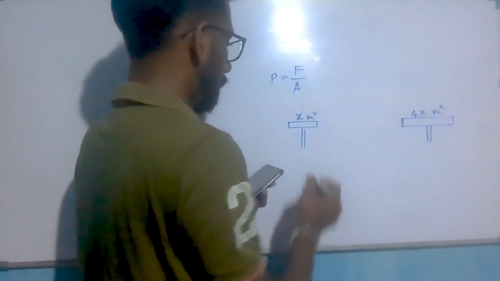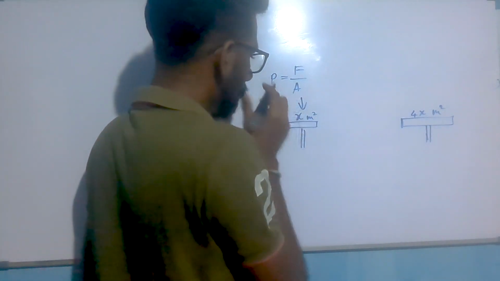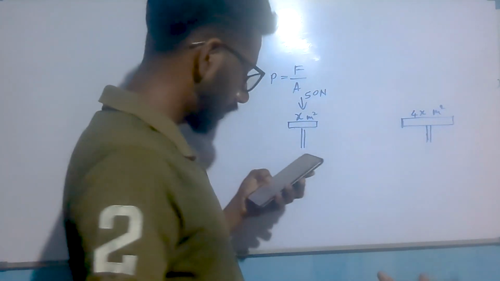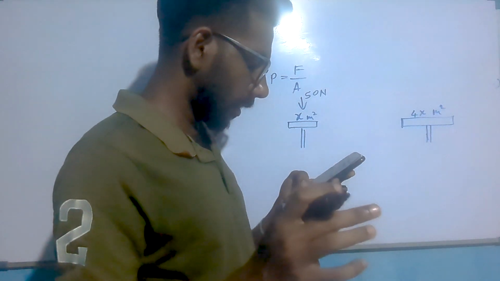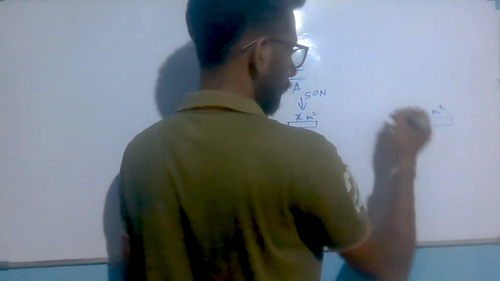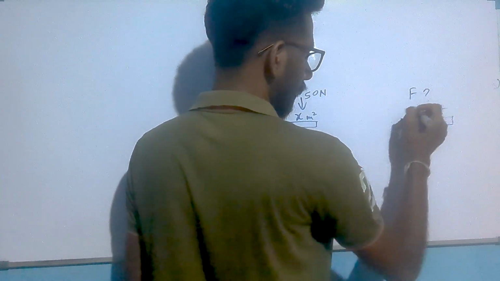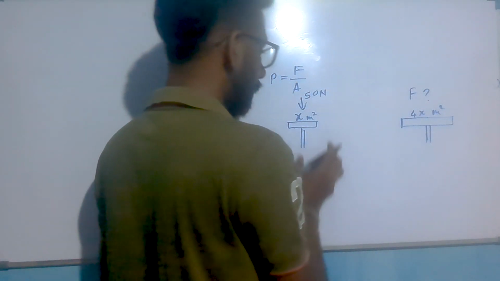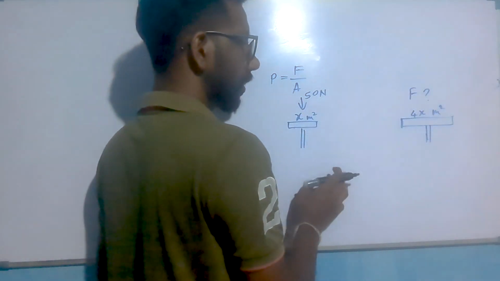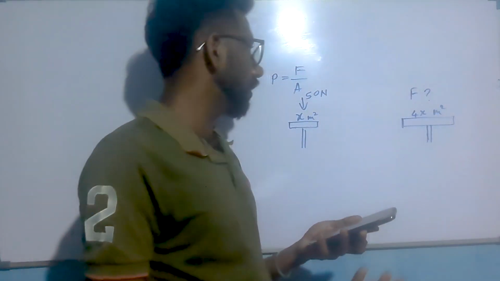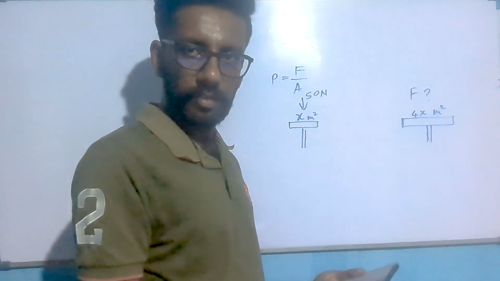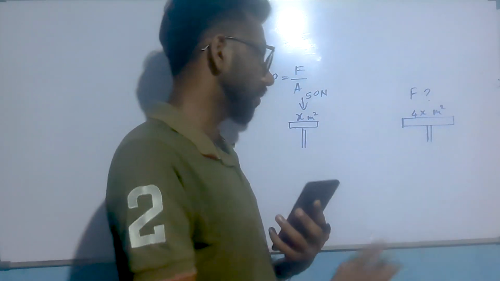On this side, the small piston has 50 Newton force, and they are asking how much force is exerted on the large piston. We must know that when transferring the pressure from one piston to another, it affects the force and area. When the area increases, force decreases, and when the area decreases, force increases.